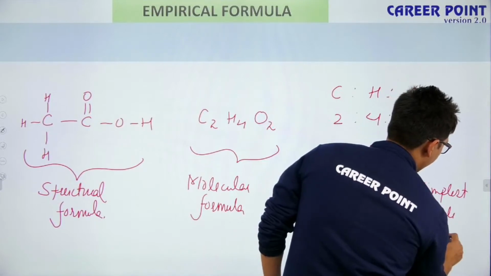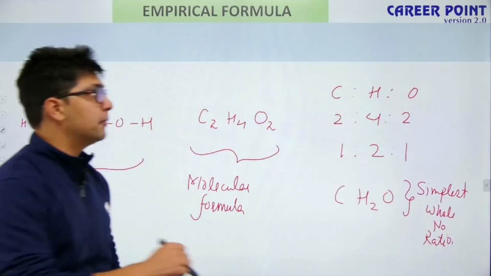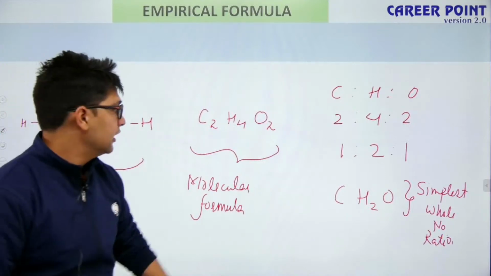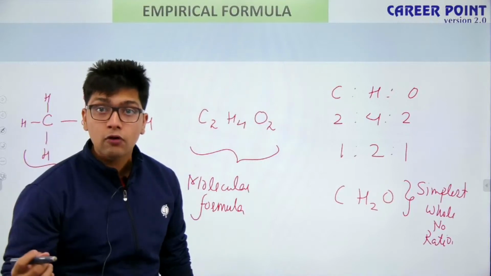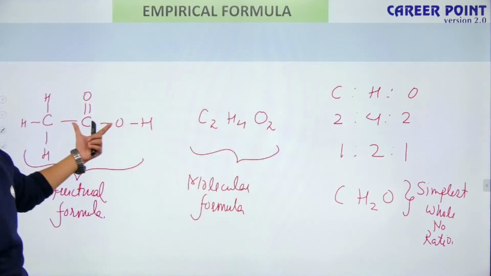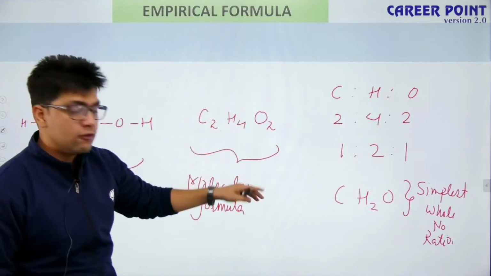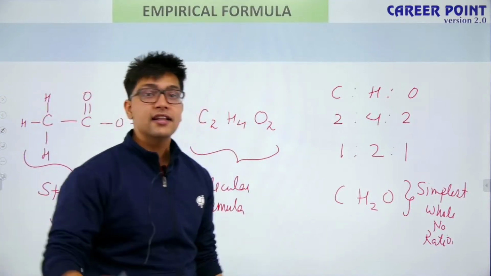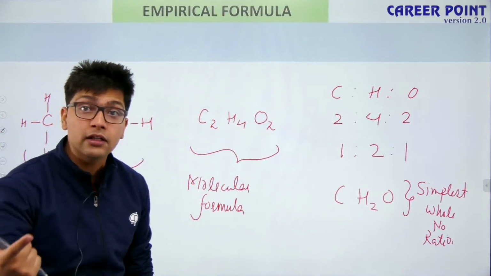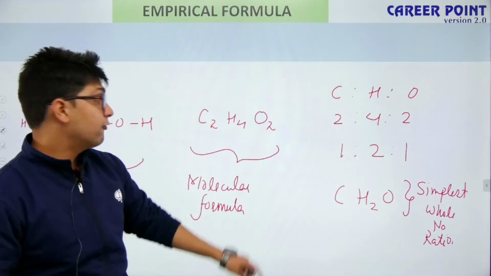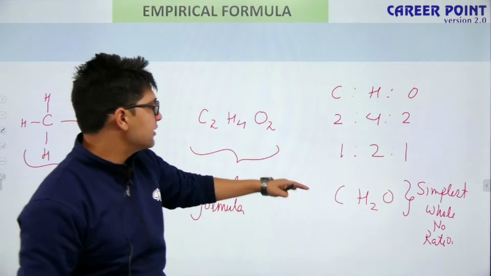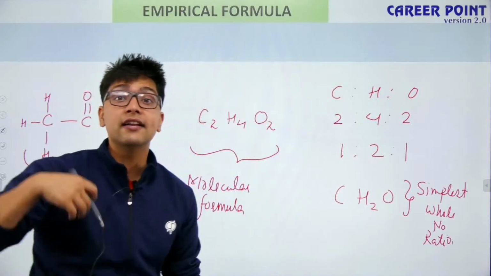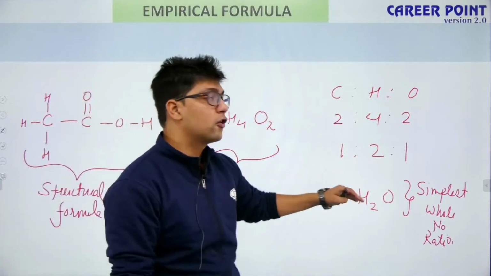Now when I find the simplest whole number ratio, this specific formula doesn't tell me the actual number of carbon, because in our compound, we had 2 carbons. But what is this formula telling me? It is just telling me that there is 1 carbon, but it is not that. This formula simply tells me the ratio of carbon to hydrogen to oxygen.